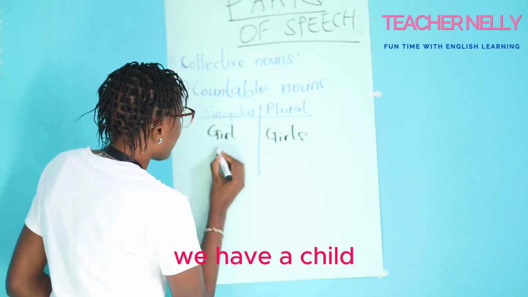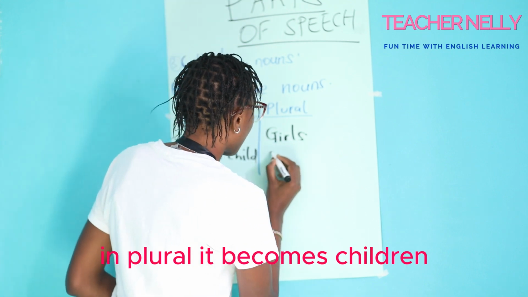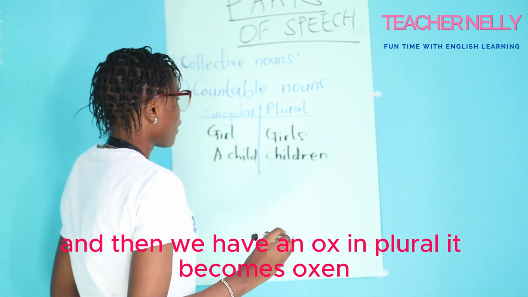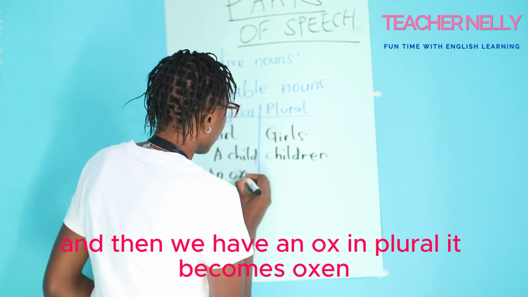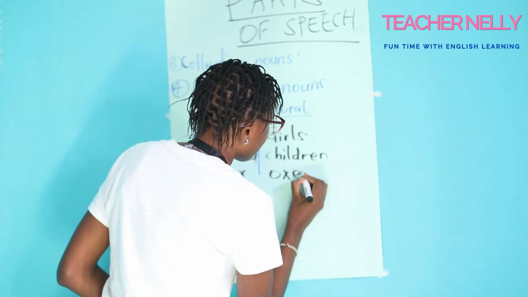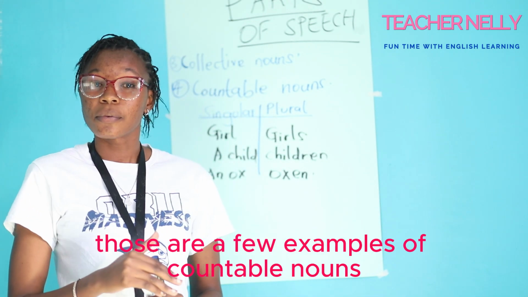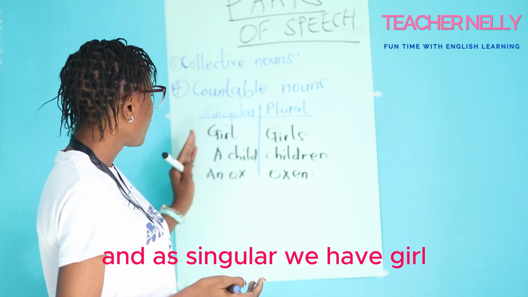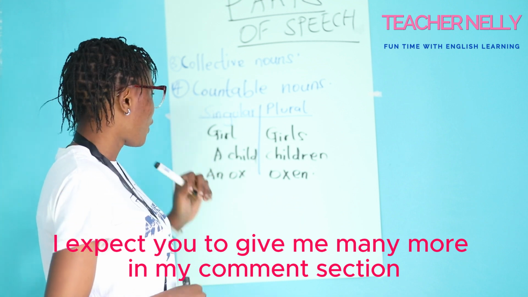We have a child. In plural it becomes children. And then we have an ox. In plural, it becomes oxen. Up to that point, those are a few examples of countable nouns. Under singular, we have girl, a child, an ox. I expect you to give me many more in my comment section.